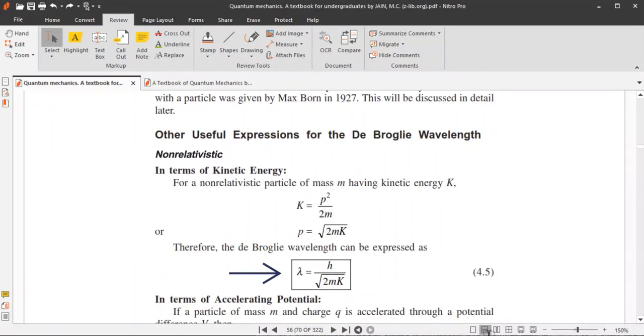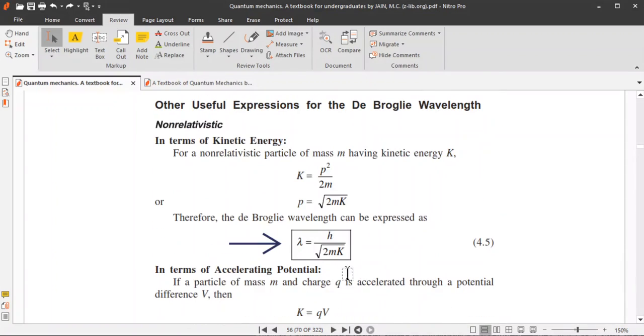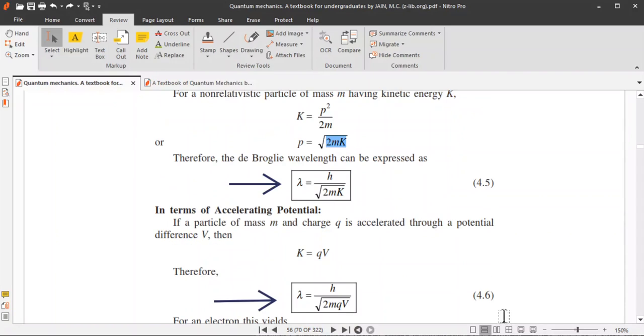Now de Broglie's wavelength can be expressed in different manners. For example, it can be expressed in terms of kinetic energy. Kinetic energy K equal to p square by 2m, so we can write p is equal to root 2mK. And as lambda is equal to h by p, lambda is equal to h by root over 2mK.